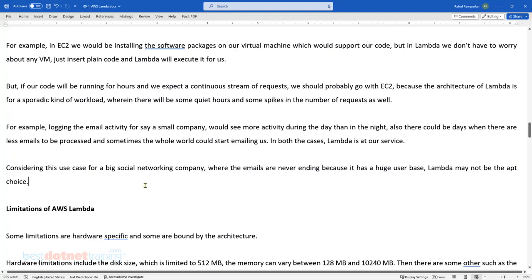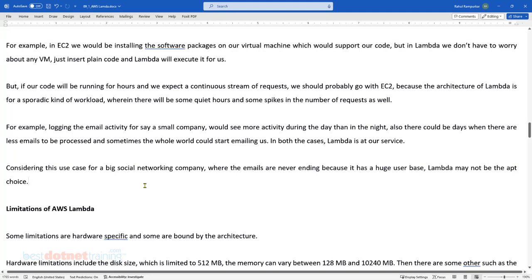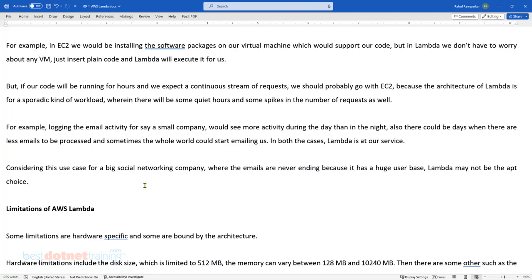Now one thing you have to remember, if you are going for something like EC2, there is a need of doing updates and security patching manually. There's a need of doing monitoring. Infrastructure monitoring, maintenance, it's all our responsibility.